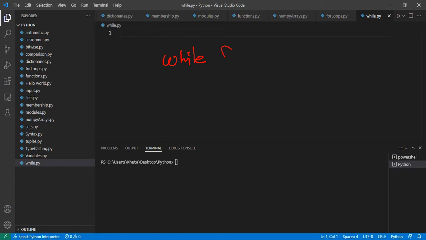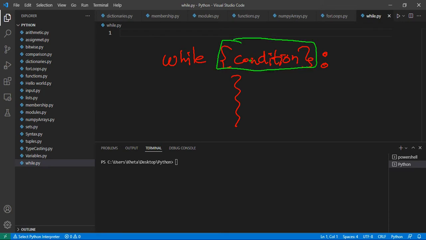So this is the syntax. You have while, then you have a condition, and you have a colon. Down here you have a bunch of statements which are indented. These statements will execute as long as the condition that is specified here is true, right?